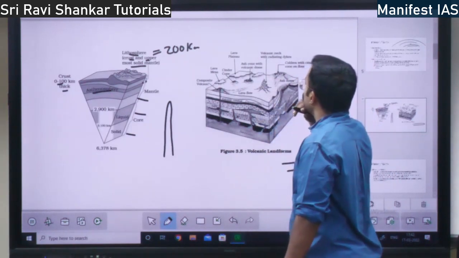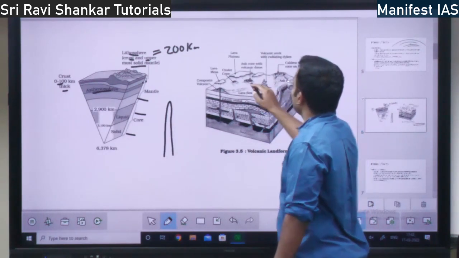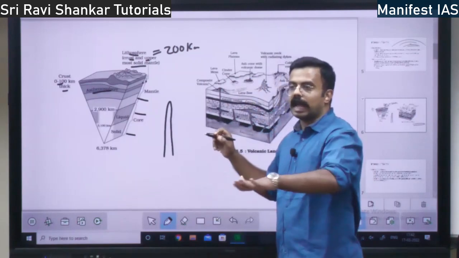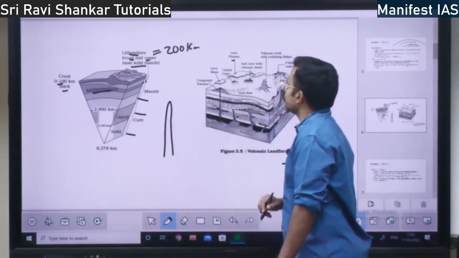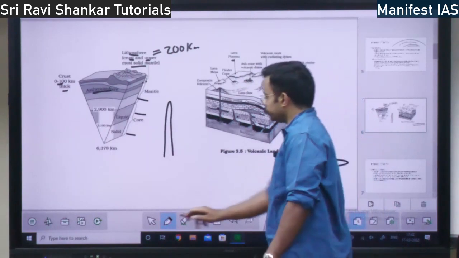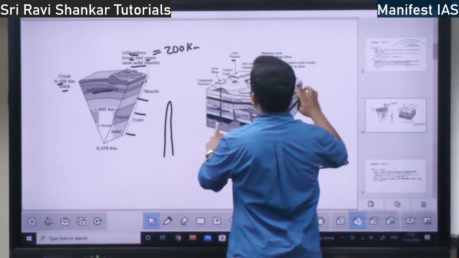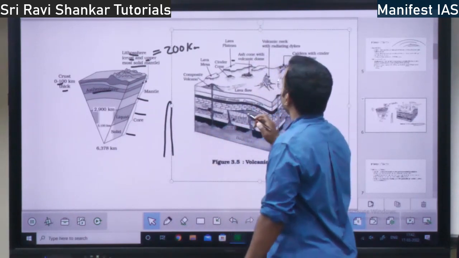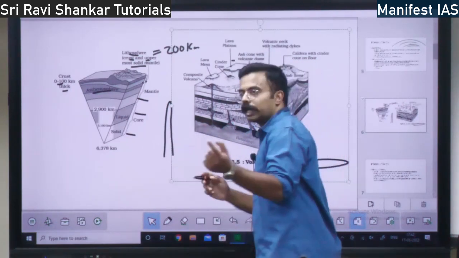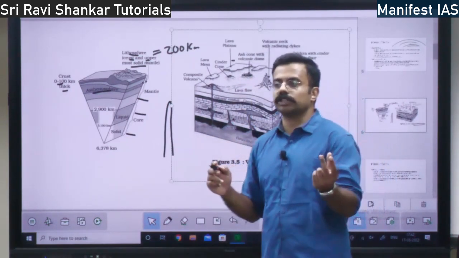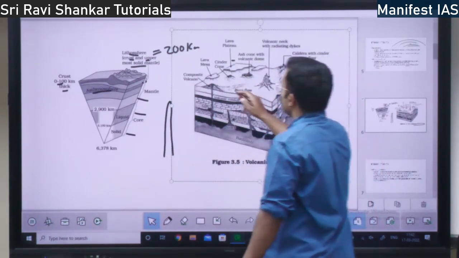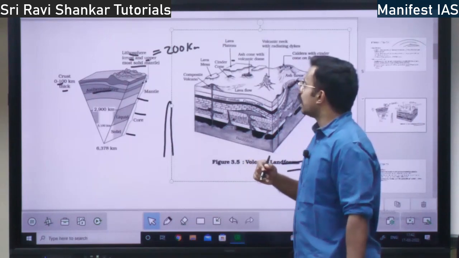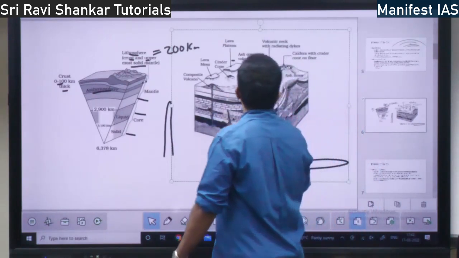I'll explain what it is. Outside earth, what will be the landform? You have lava plateau. Just like the Deccan Plateau, if there is a table land in the form of a table, it is lava plateau. Then you have cinder cone. Cinder cone is a small type of cone, a smaller version of a volcano. Then lava mesa. It is a smaller form of lava plateau, called lava mesa, right? Then a composite volcano is there.